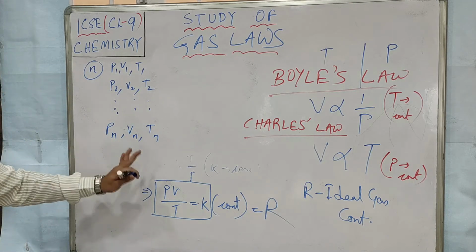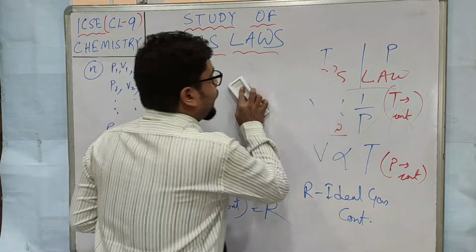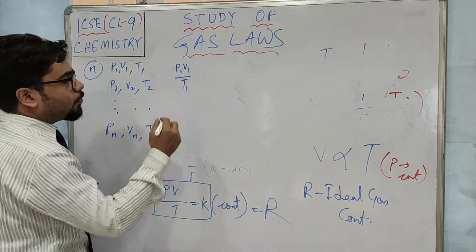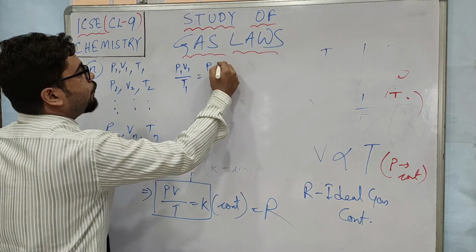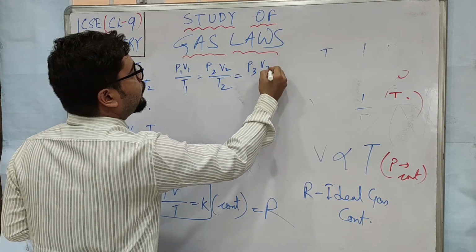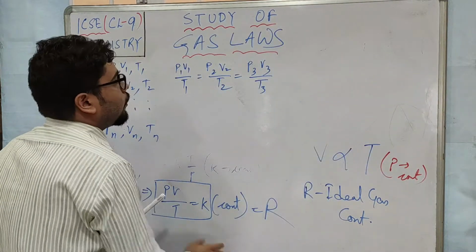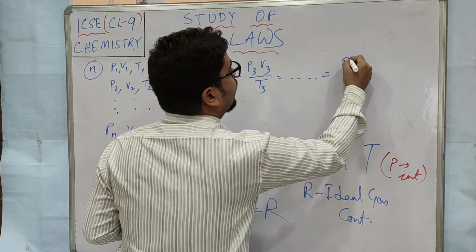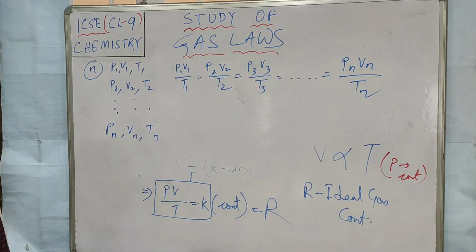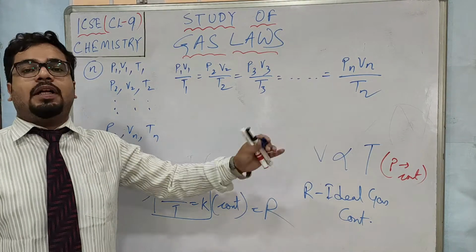So as per the ideal gas equation, PV by T equals constant. For the first gas, P1 V1 by T1 is constant. For the second gas, P2 V2 by T2 is also constant, the same constant R. For the third gas, P3 V3 by T3, and it will go on till Pn Vn by Tn. So this is what is known as the ideal gas equation. You have to learn very well how I have derived this equation, and you have to also derive it from the combination of Charles law and Boyle's law.